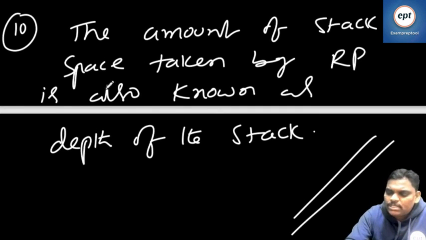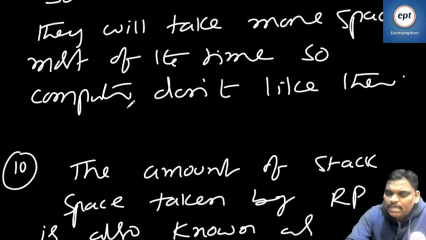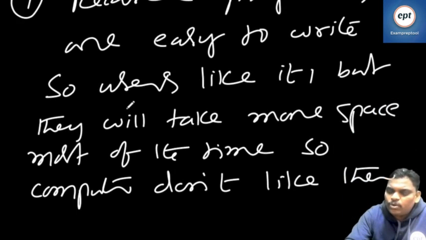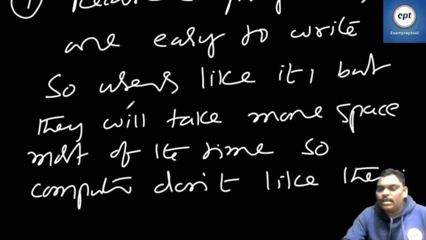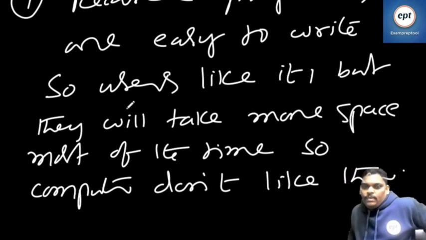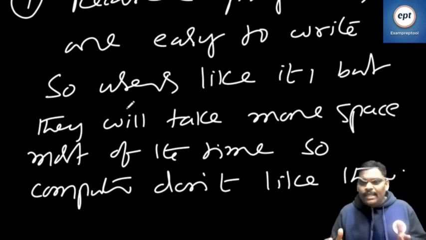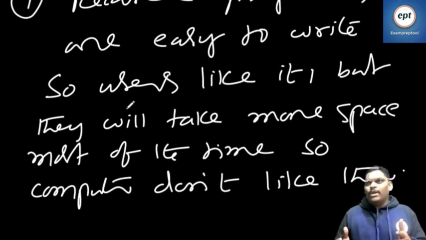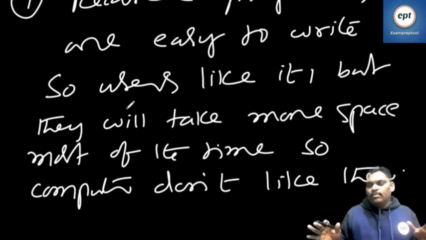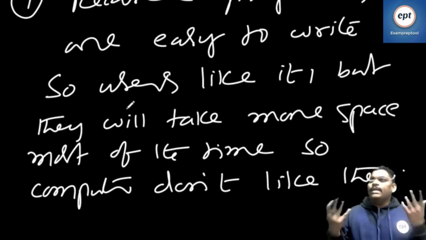The amount of stack space taken by a recursive program is also known as the depth of the stack. Now, once again, I will say all 10 points one by one without looking. When you practice again and again, it becomes so easy. First point: recursion means calling itself. Another way of saying it: solving a bigger problem in terms of a smaller one.